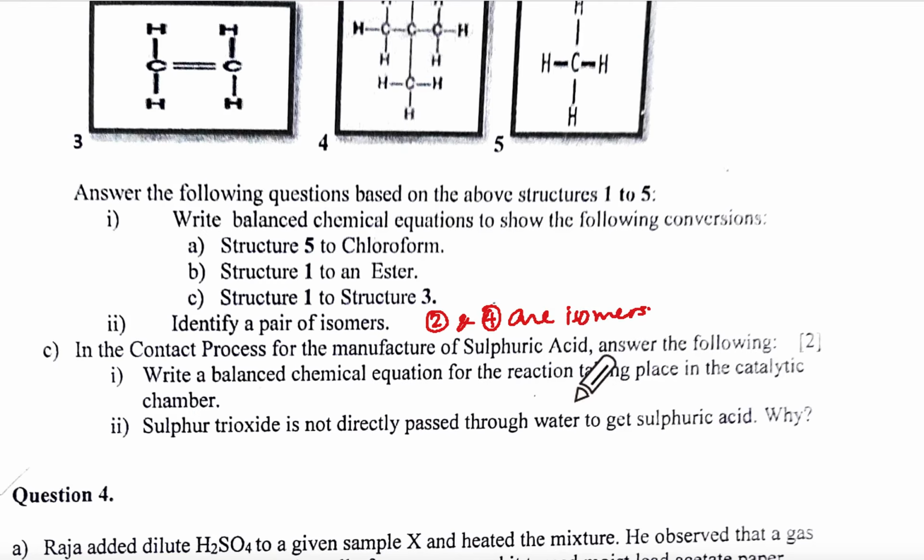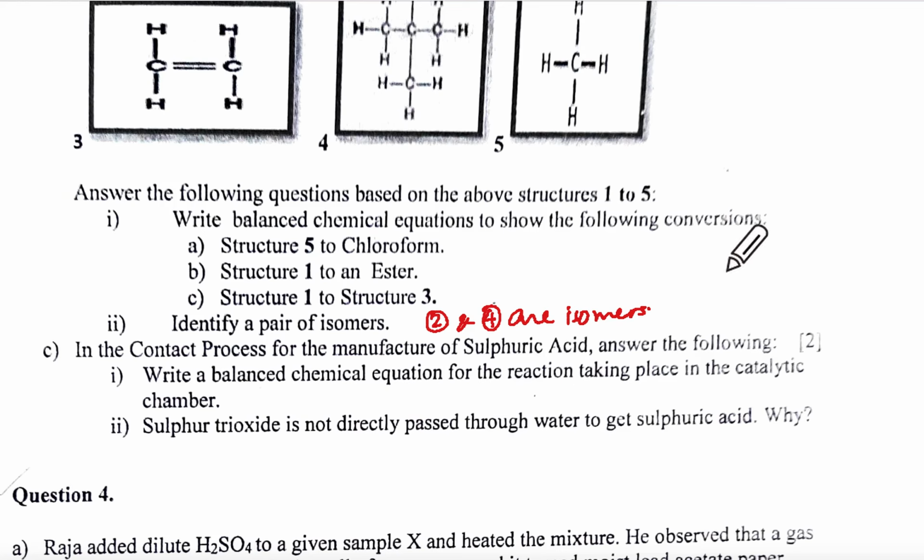You mentioned the names as well, ma'am. Identify. An isopentane. Yeah, you could add that, but even 2 and 4 will be enough.